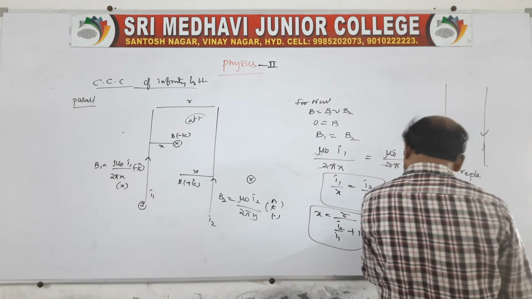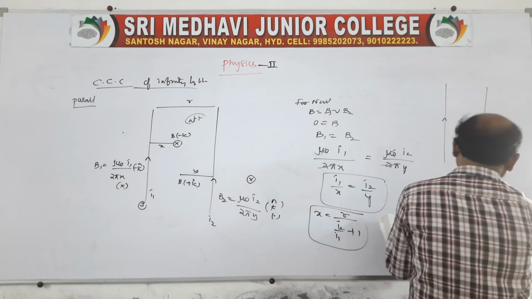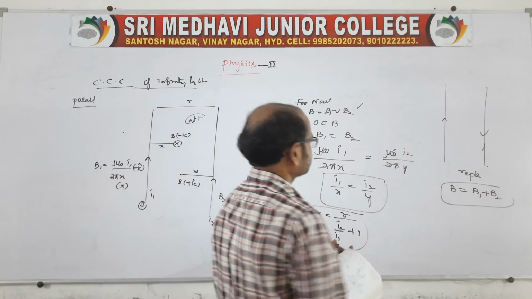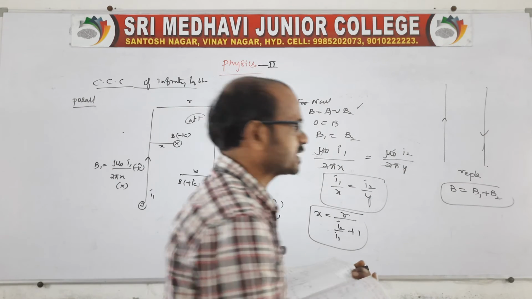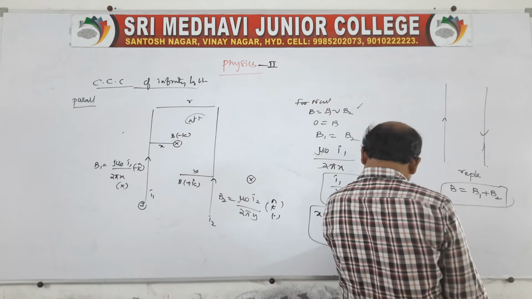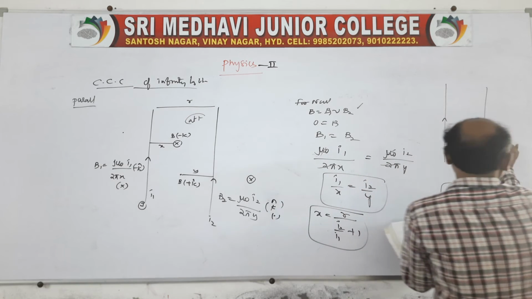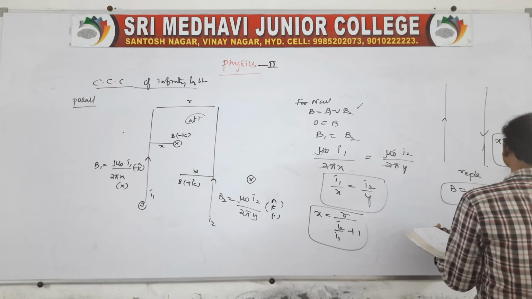For the magnetic induction we take B1 plus B2 in one case, and subtraction in the other. In the same direction we take a subtraction, and in the opposite direction we take the addition. Again here we get the null point x equal to r by I2 by I1 minus 1.